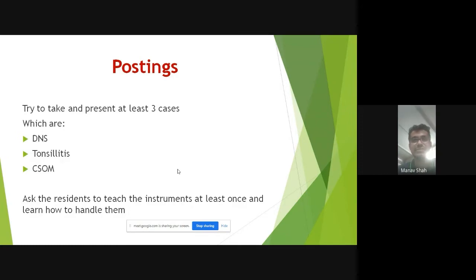For ENT you don't have to worry much because you already have PSM. That is going to take a lot of time. So make sure that you're strong at ENT and try to cover ENT as much as possible in the third year only. Because later in the final year you have a lot of subjects to cover, and if you have the next one, then you might not get a lot of time for ENT. So make sure that you are very thorough with ENT right from the third year itself, right?